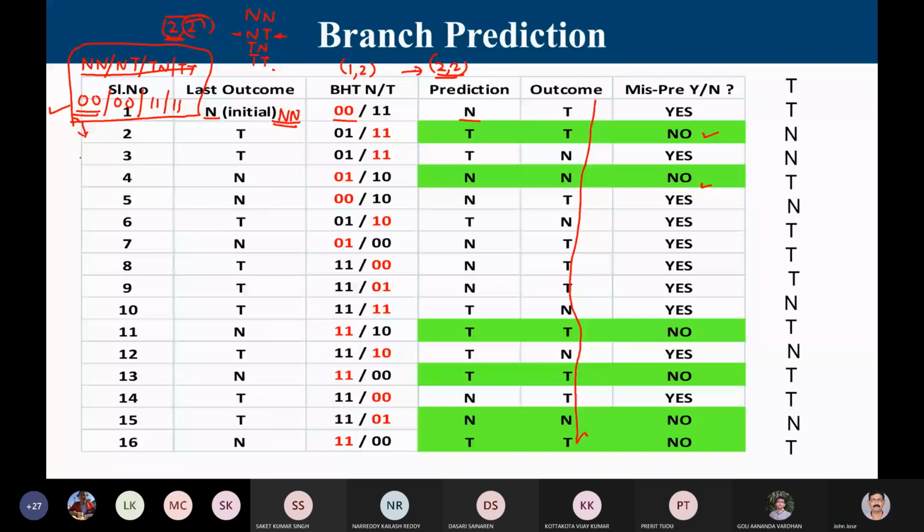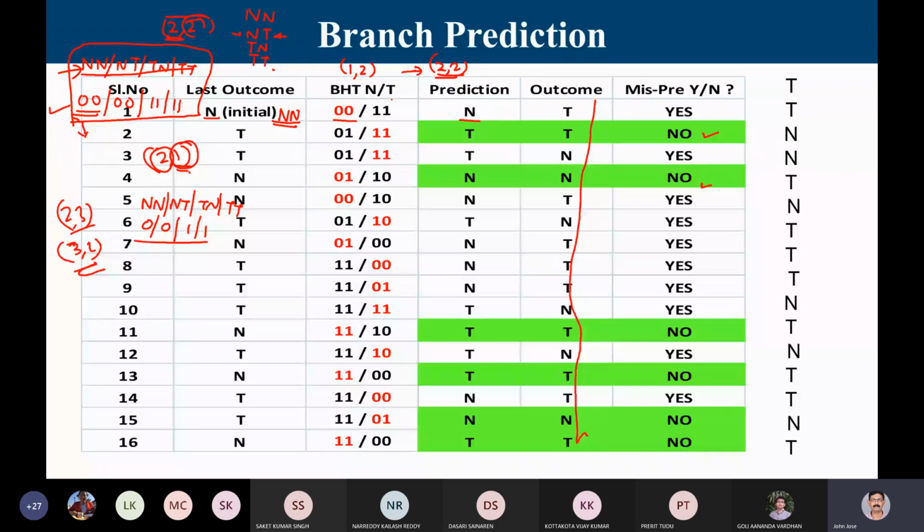Now there can be 2-1 predictors. What is a 2-1 predictor? A 2-1 predictor means I look into the last 2 outcomes. That means I have 4 entries, but each of the entries is only a 1-bit automata. So the table looks like this: NN, NT, TN, and TT, but each entry is a 1-bit automata, so it will be 0, 0, 1, 1. Similarly, I can have a 2-3 combination or a 3-2 combination. Different entries are possible, so accordingly you have to work it out. It looks at the last 2 branches, and each entry is based upon a 1-bit predictor.